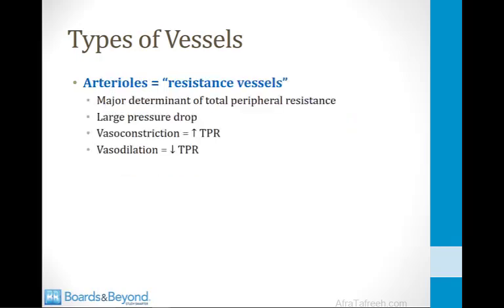So I've summarized these points on this slide. The arterioles are said to be the resistance vessels. They are the major determinant of the total peripheral resistance. There's a large pressure drop, or large pressure change, as blood flows across these vessels. And as you may know, the autonomic nervous system can modify the arterioles and shrink them, that's called vasoconstriction, or enlarge them, that's called vasodilation. And when these vessels shrink, the resistance goes up even more, and when these vessels dilate, the total peripheral resistance falls.